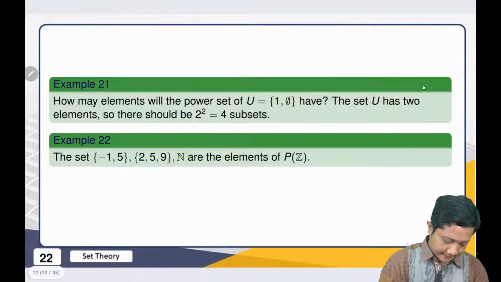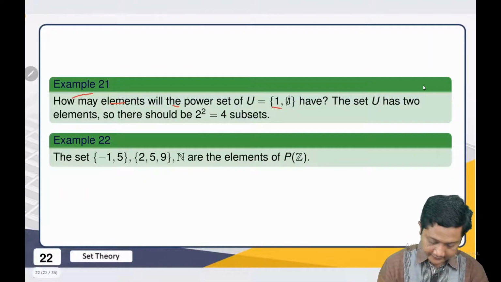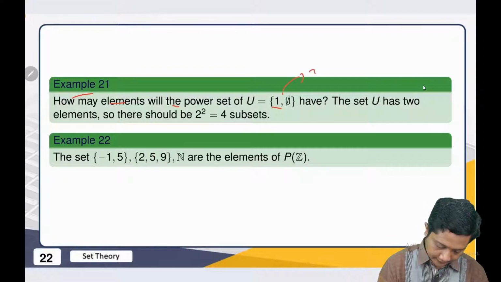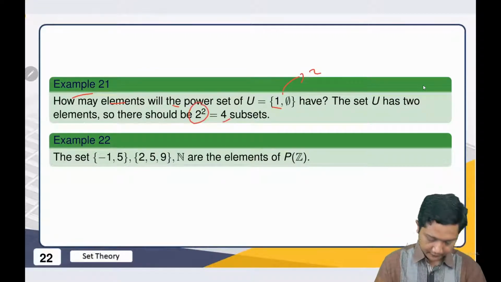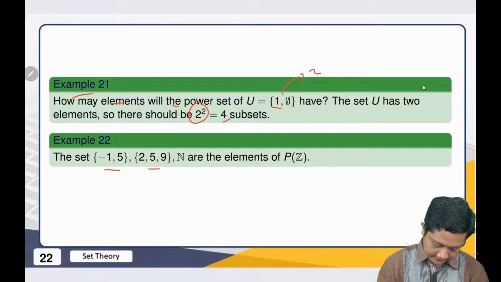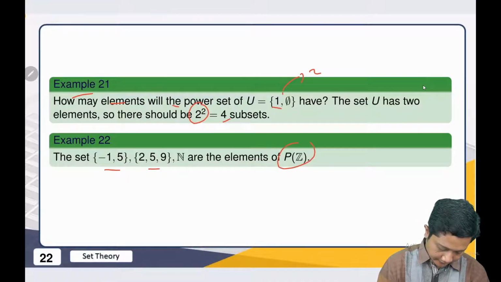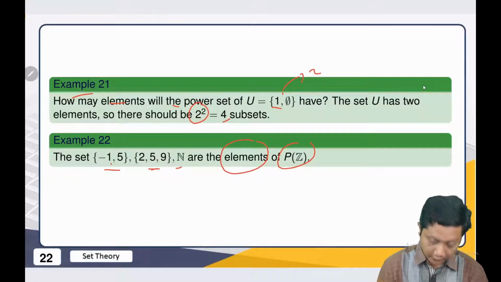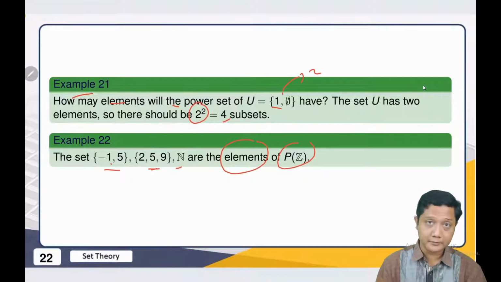Okay, another example. When we have this, how many elements are here? Of course we have 2. That's why we have 2 to the 2, so we have 4 subsets. And this one, of course, we have this. All of them are subsets of Z. That's why all of them are elements of the power set of Z.